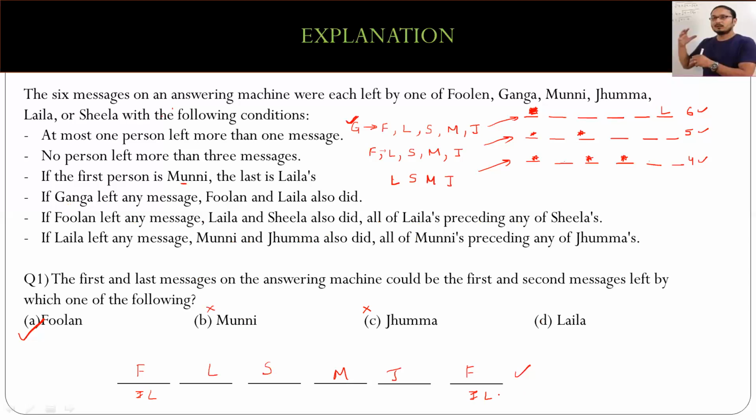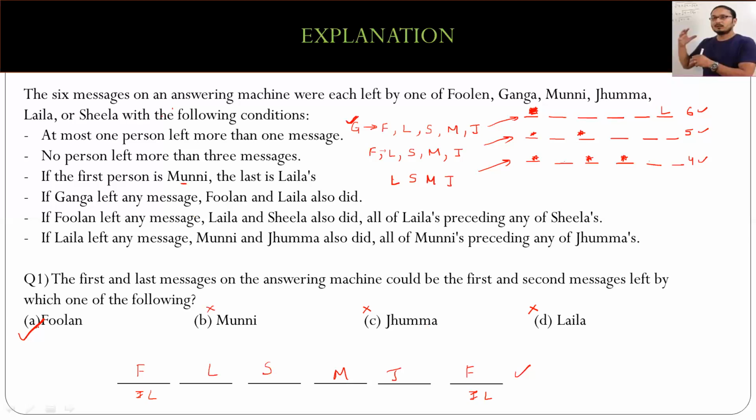The message of Sheila should be behind the last message of Laila, which is again not possible, right? So the other way around, you cancel out B, C, and D as being not possible, so the only possibility was A. However, since we understood the conditions well, we could have directly marked the answer as A. So I hope you understand the approach towards such a question.